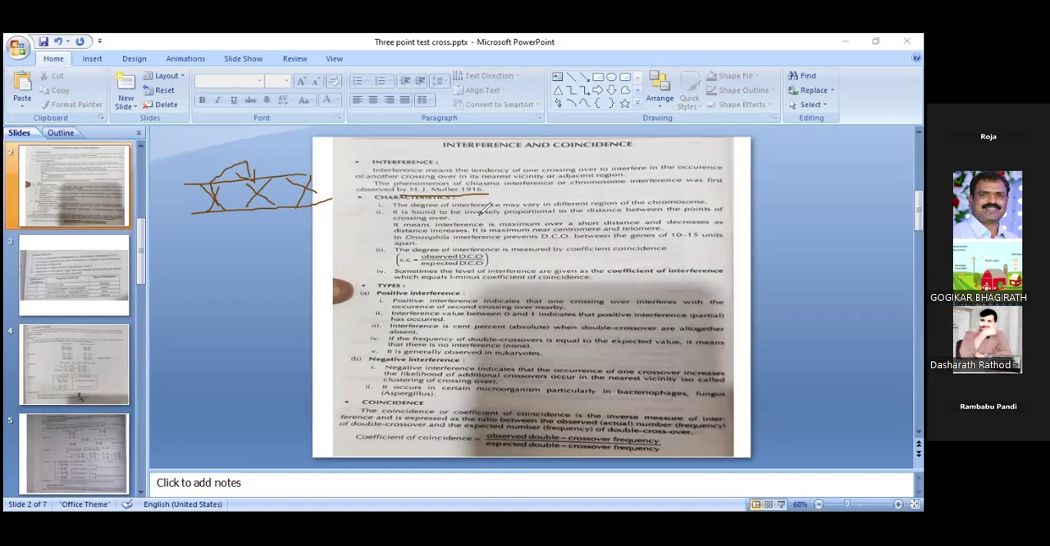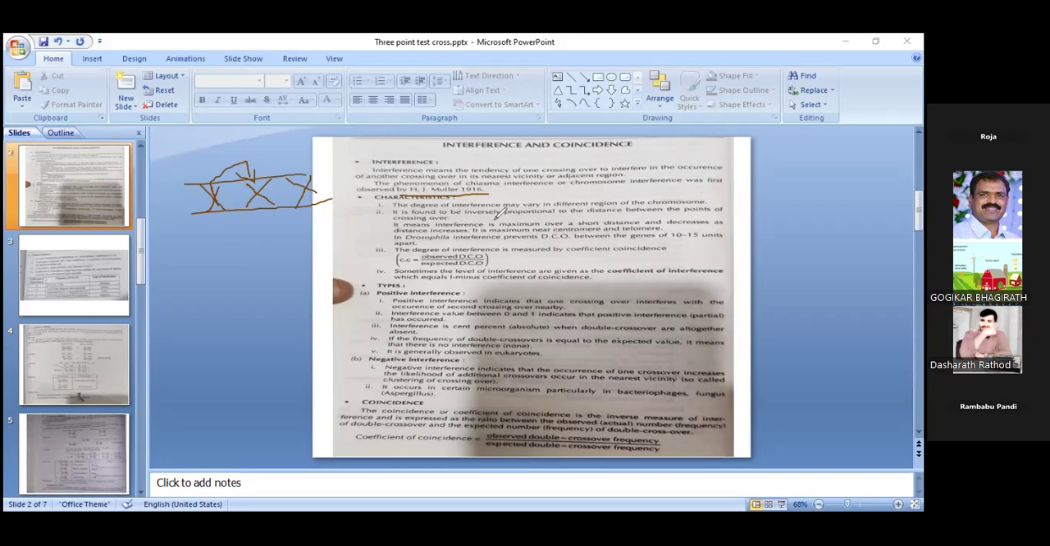What is meant by interference and what are its characteristics? The degree of interference may vary in different regions of the chromosome. Sometimes it inhibits, and sometimes there is a partial favor for one more crossing over in the nearest place or in the vicinity of the same chromosome.